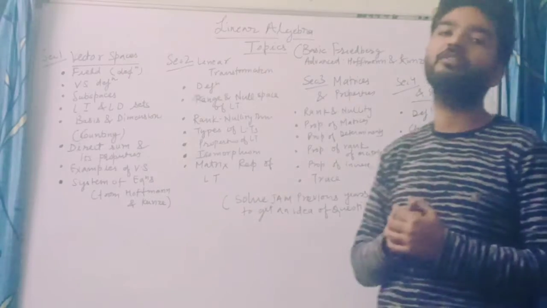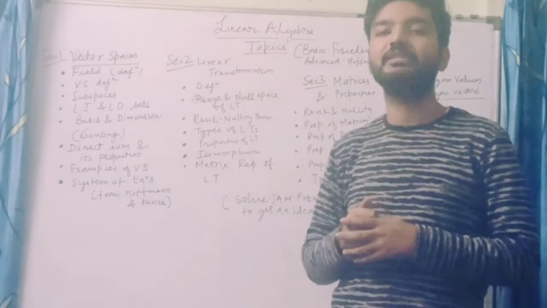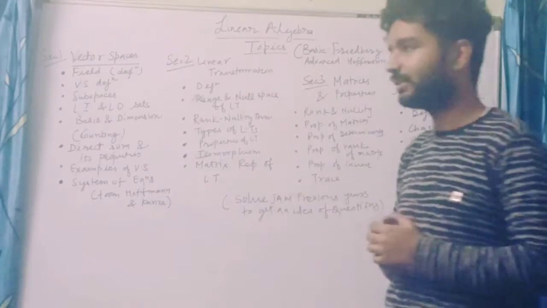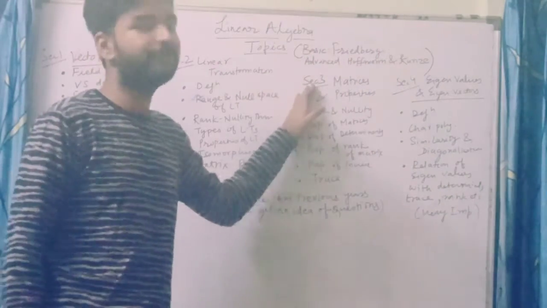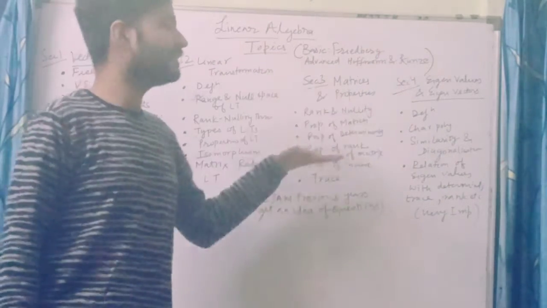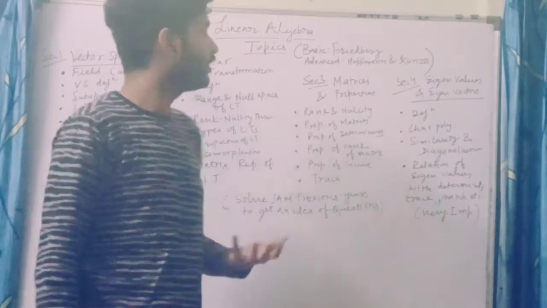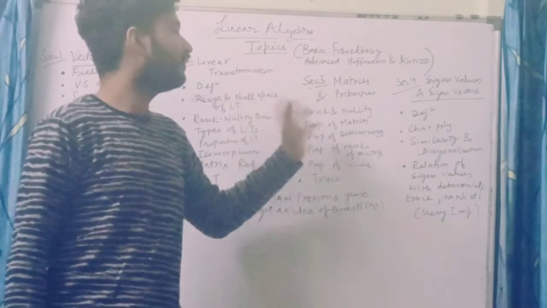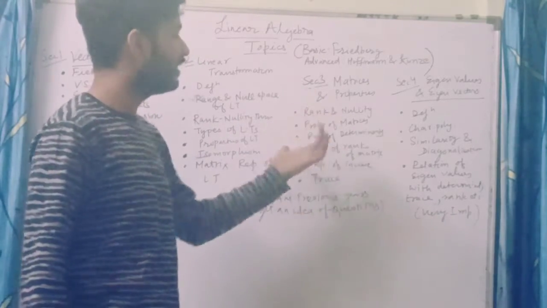Matrix representation of linear transformation: you can write any matrix as a linear transformation, and a linear transformation as a matrix, so you can do this also, that's good. Now we just go through matrices and properties. In matrices and properties, what do we have to do? Because a matrix is just a linear transformation, right? From Fn to Fn, right? So rank and nullity of a matrix is the rank and nullity of the linear transformation. So you have to consider these properties.